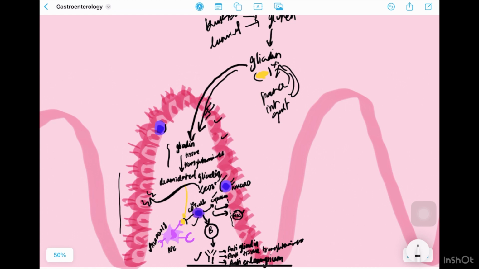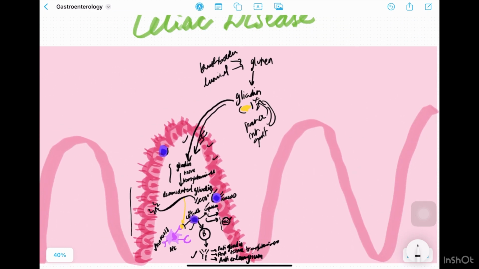So imagine a person harmlessly having some rice or barley, and this amount of damage is going to happen to their intestine. So they are going to suffer a lot of clinical manifestations. But before we move on to the clinical manifestations, let us just take a look at what happens to the morphology of the intestine.